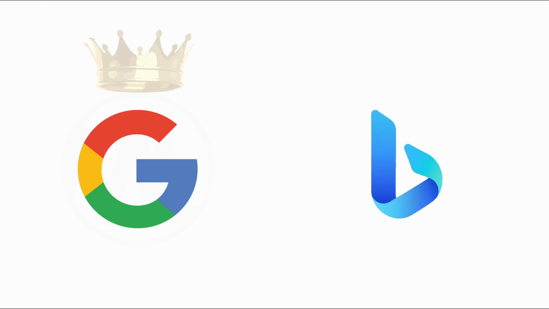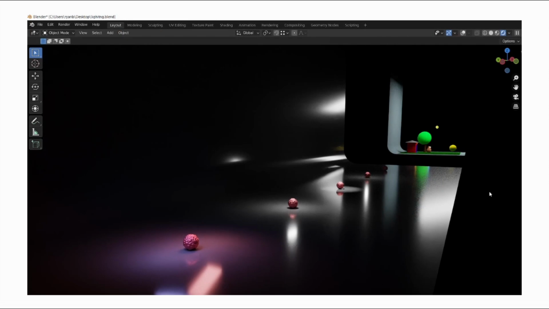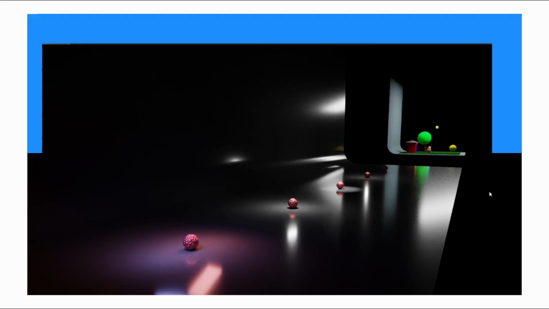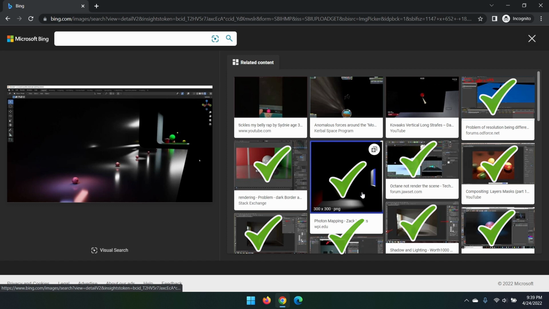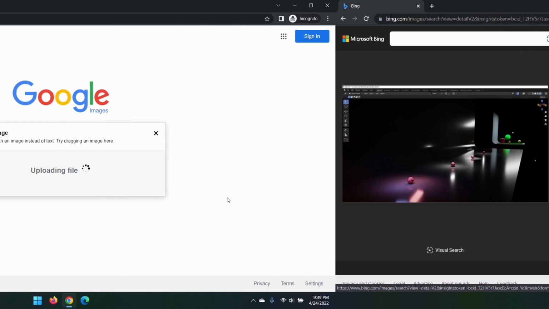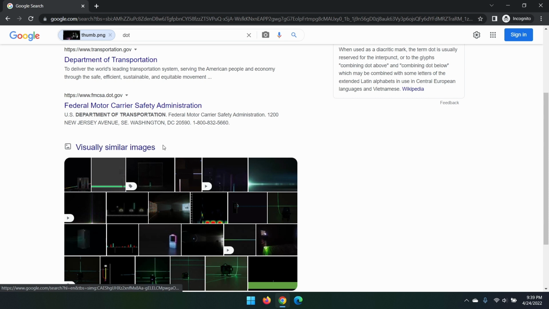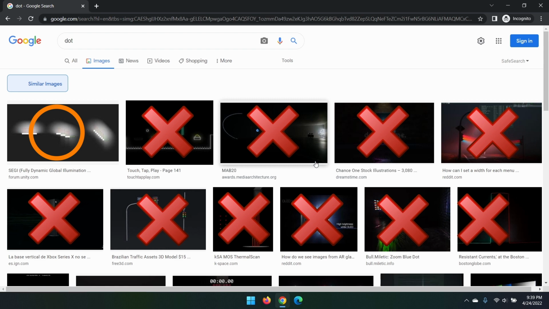However, while Google is the king of text search, Bing is the king of image search. Take this screenshot I took as an example. It's a lighting demonstration from a CGI program called Blender. The user interface here is tiny, so understanding the deeper context of this image is absolutely essential to displaying any relevant results. Impressively, Bing correctly identifies the screenshot I uploaded as some type of CGI lighting demonstration. Pretty good. Google, however, looks at my image and guesses that it might be related to the Department of Transportation, or DOT. Clicking on related images really isn't that much better either.